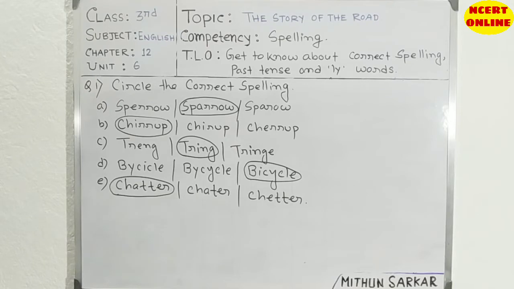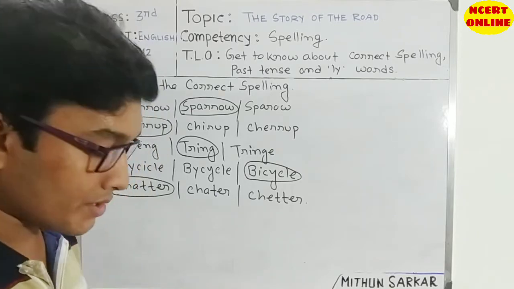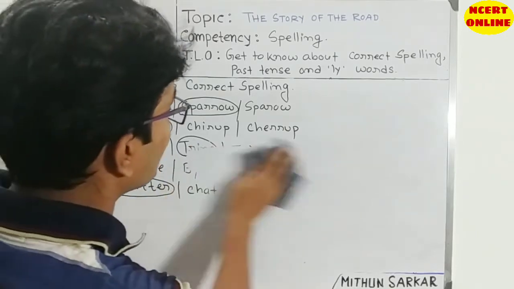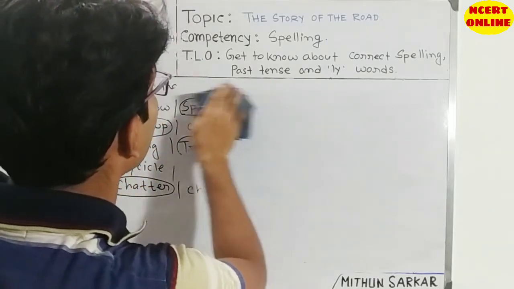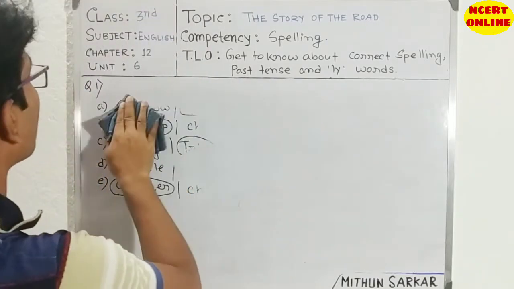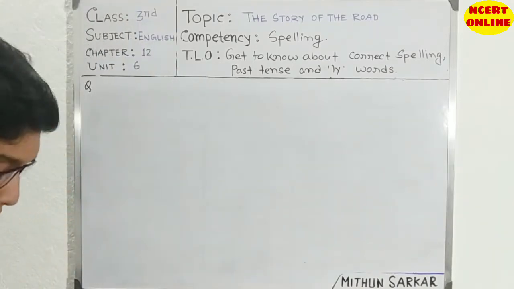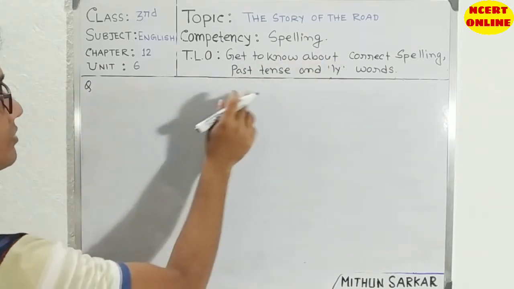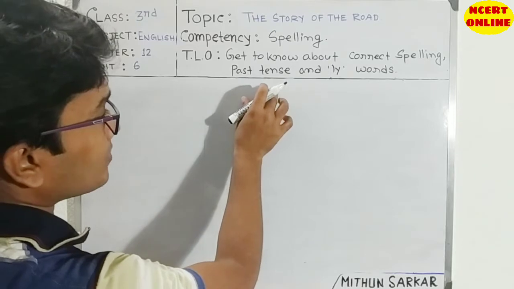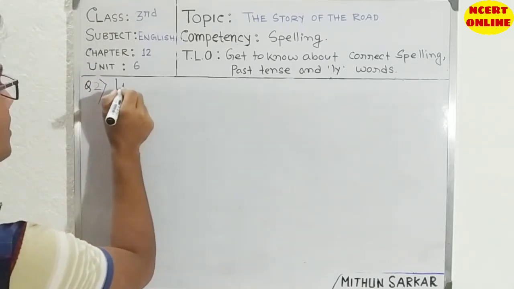Okay, students, I hope you noted down number 1. So we'll write our next question. And if you can't note down with me, don't worry. Watch this video again and again, and then you can note down. So don't worry. Then number 2, students, past tense. Past tense means the second form of the verb.